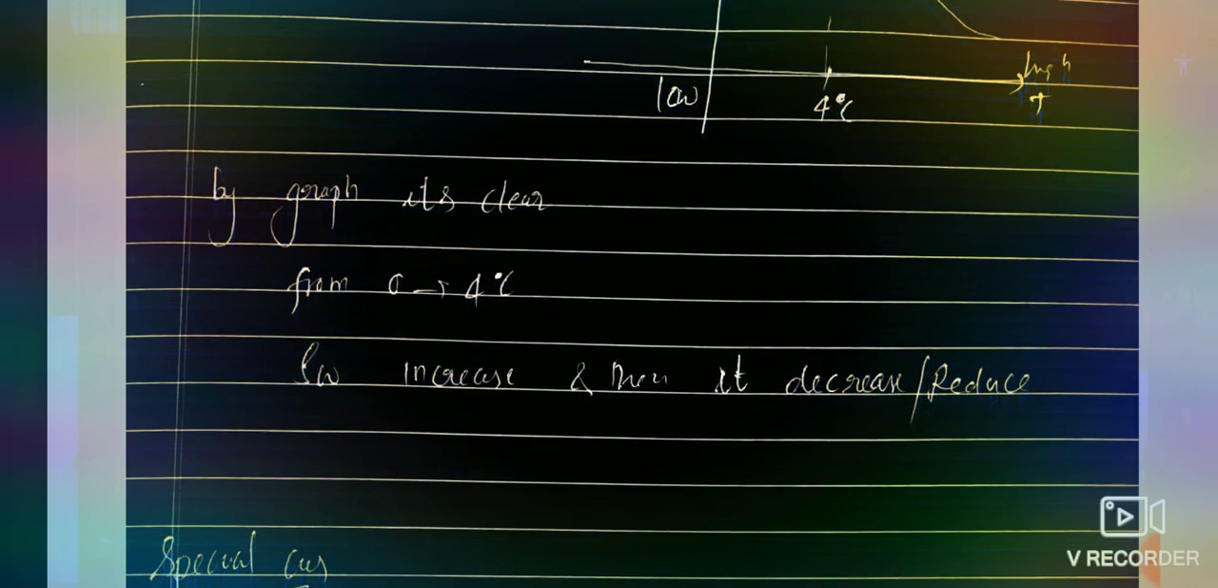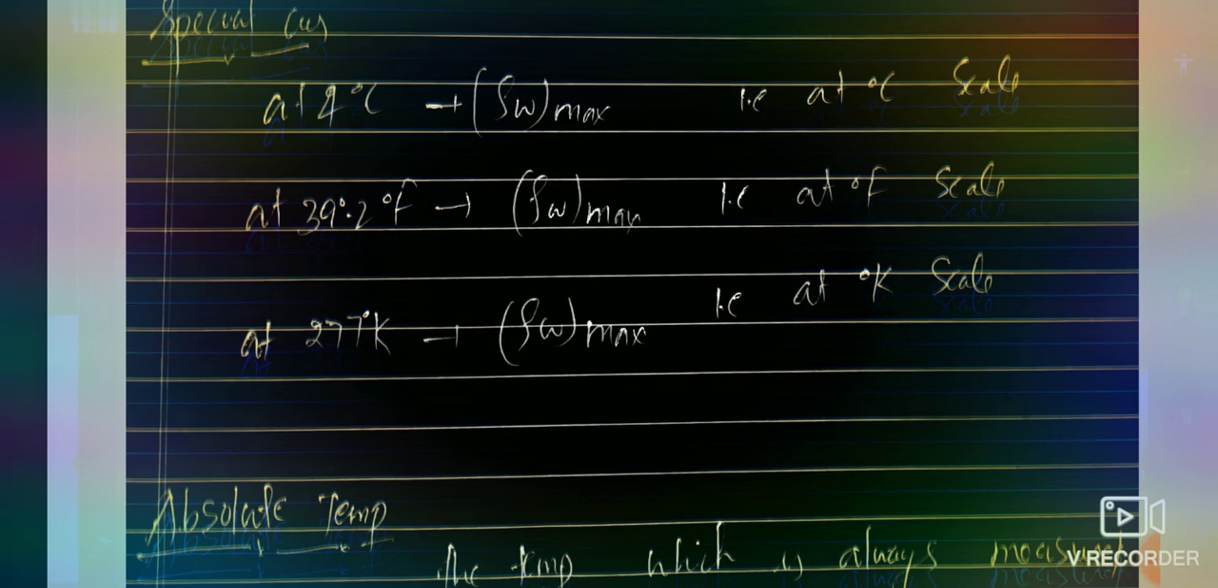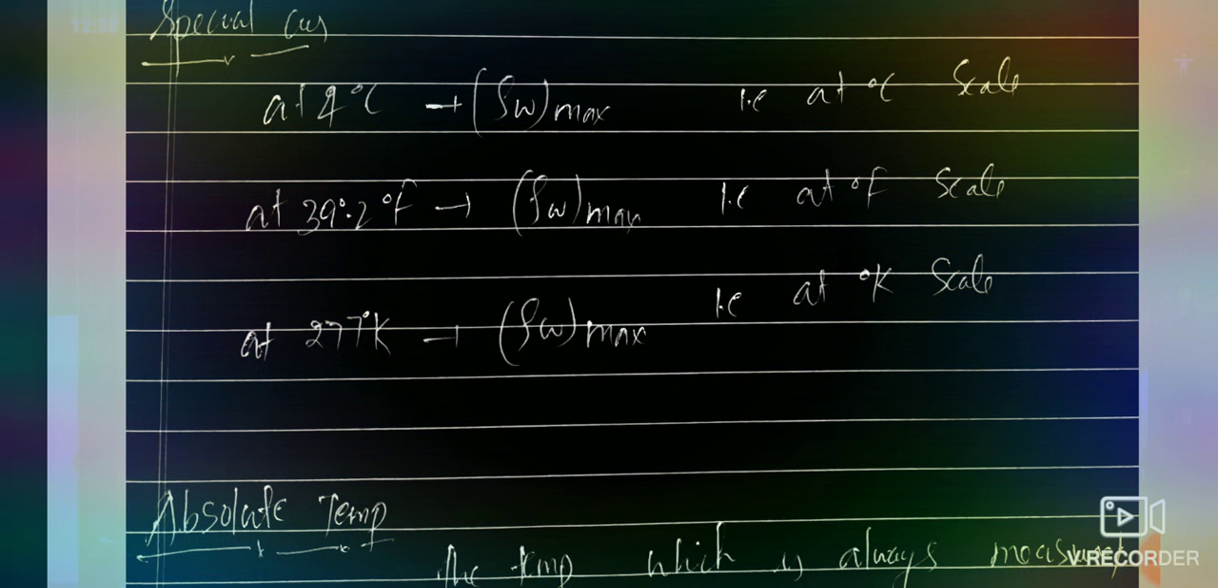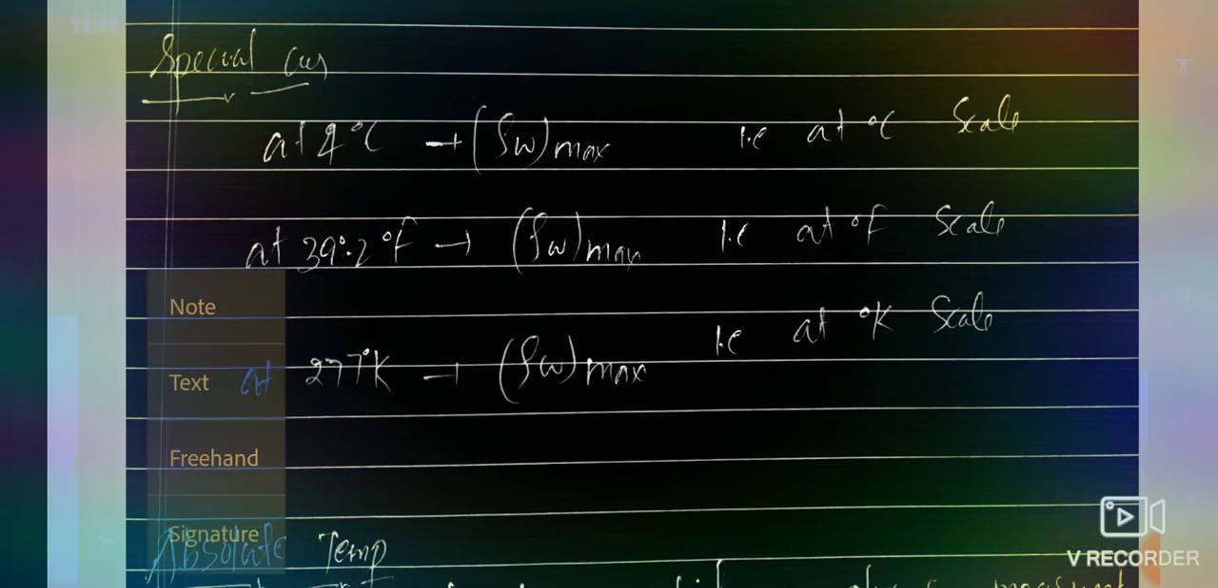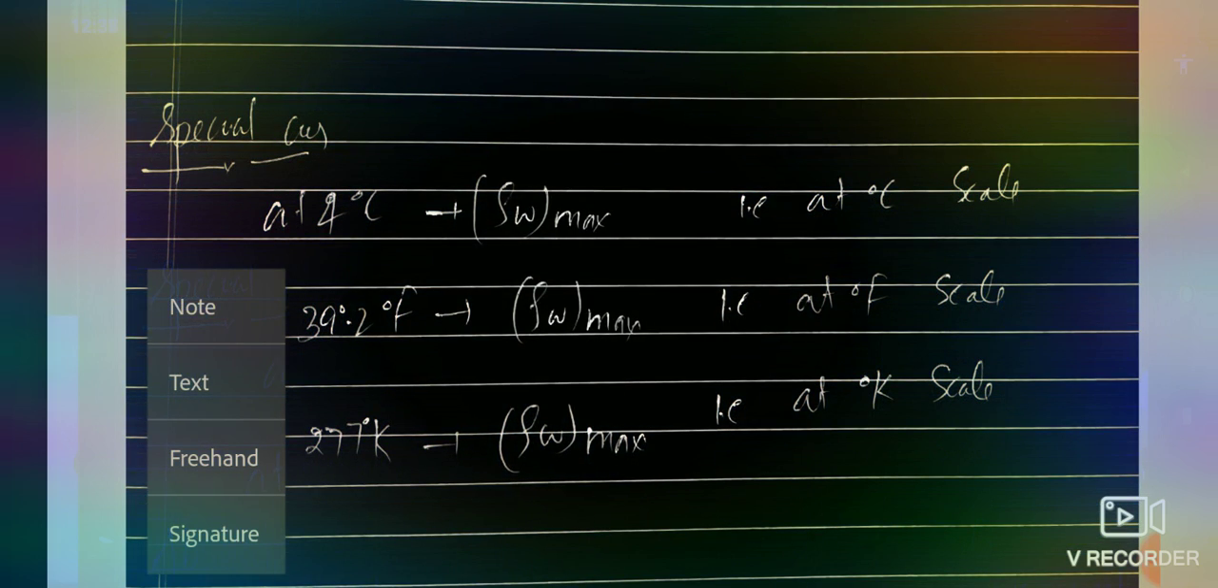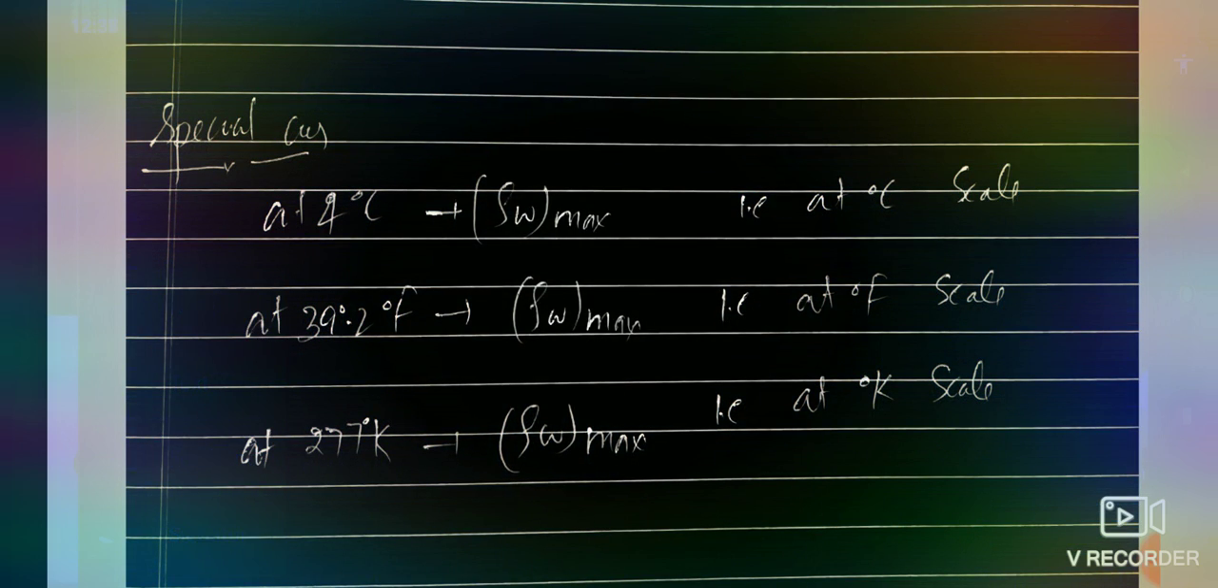Now a special case: at 4 degrees Celsius the density of water is maximum, that is on the Celsius scale. And at 39.2 degrees Fahrenheit the density of water is maximum. I have tried my best to explain all these things on different scales, because it doesn't mean that each and every time the data is given in the Celsius scale. Might be the data is given in Fahrenheit. That's why I have mentioned all the possibilities.